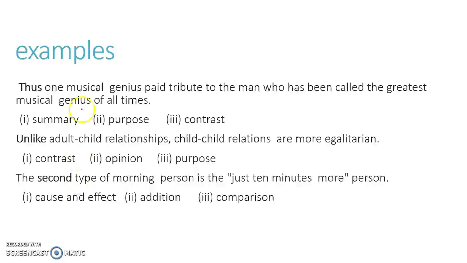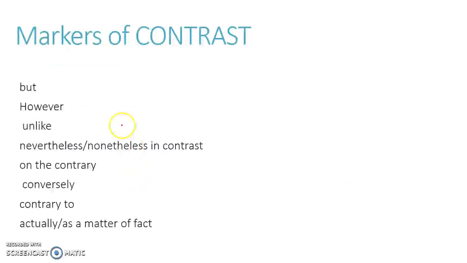For example, let's look at some examples. "Thus, one musical genius paid tribute to the man who has been called the greatest musical genius of all time." Thus is summarizing something. "Unlike adult-child relationships, child-child relationships are more egalitarian." Unlike is giving you a contrast. "The second type of morning person is the just 10 minutes morning person." The first type he has described, now he is describing the second type. This is an addition kind of marker.